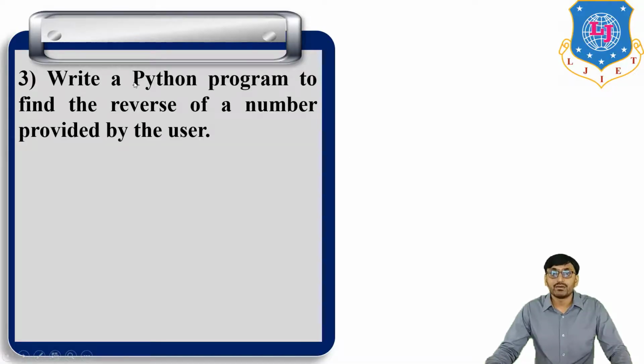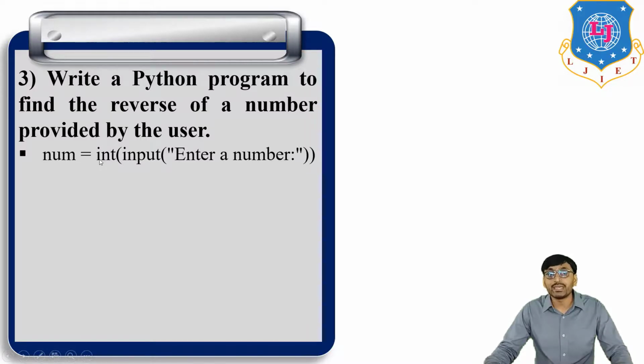Third program: write a Python program to find the reverse of a number provided by the user. So we find the reverse of a number, for example 123, then the reverse of that number is 321. Okay. So num is equal to int(input("enter a number")).